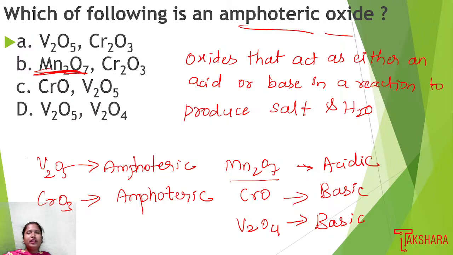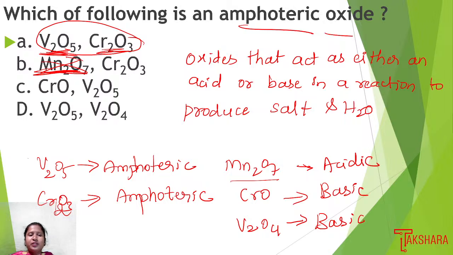Here they are asking which of the following is an amphoteric oxide. Option A has V2O5 and Cr2O3, and these two are amphoteric in nature. If we come to option B, we have Mn2O7 and Cr2O3. Here Mn2O7 is not amphoteric, it is acidic in nature, but Cr2O3 is amphoteric.